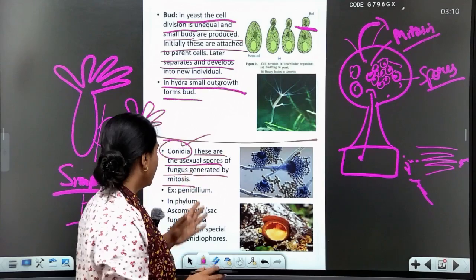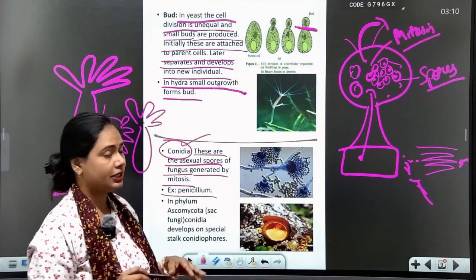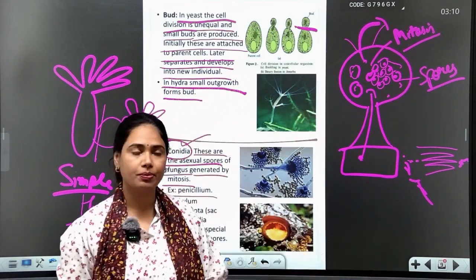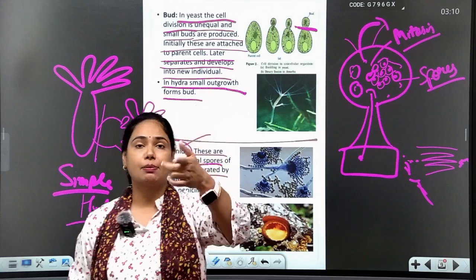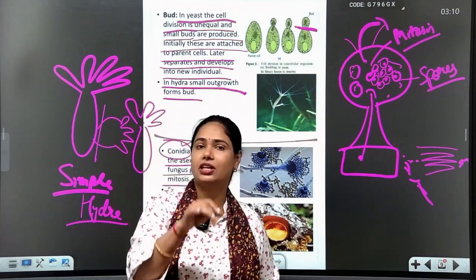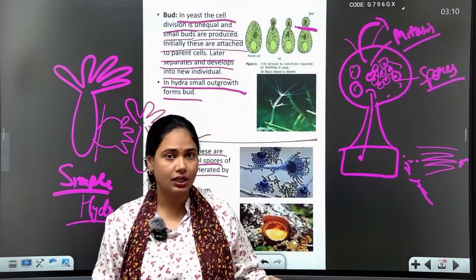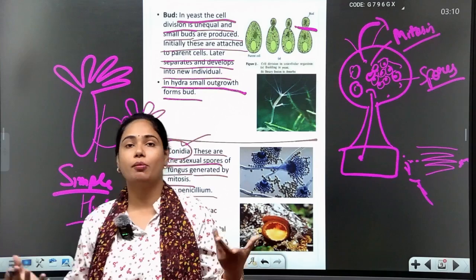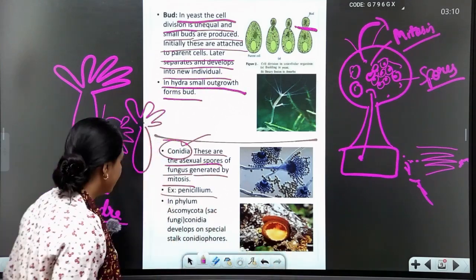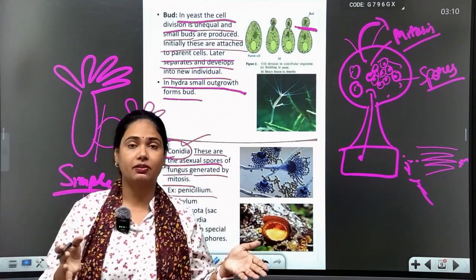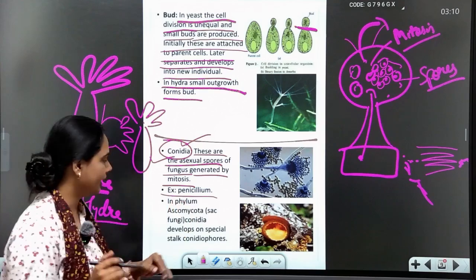Now, what is an example? Penicillium. Yes, a fungus like Penicillium shows this type of behavior, in which the nucleus divides with the help of mitosis and later on the cell wall forms. All the spores burst out of the fungus body and again form a new fungus. This is the single parent example which I am giving here: asexual reproduction, conidia.